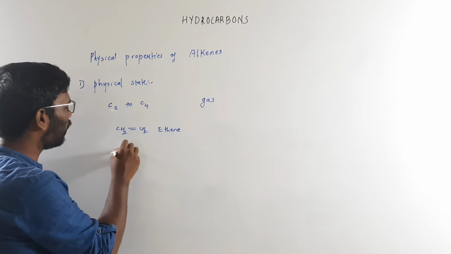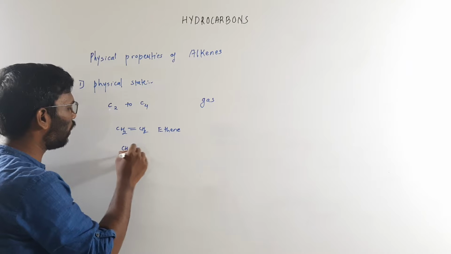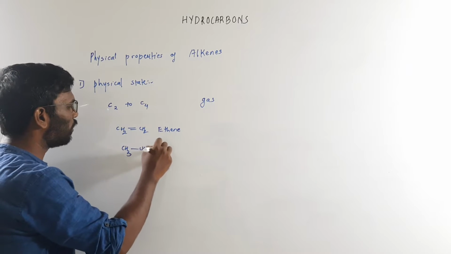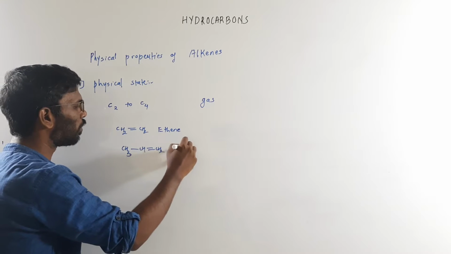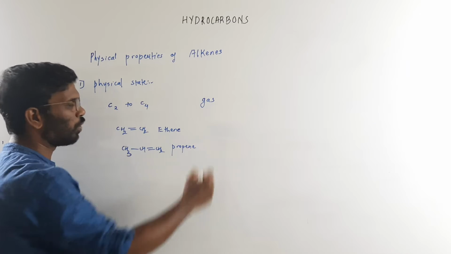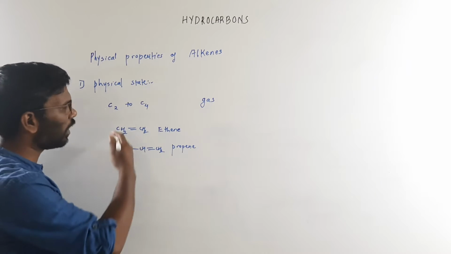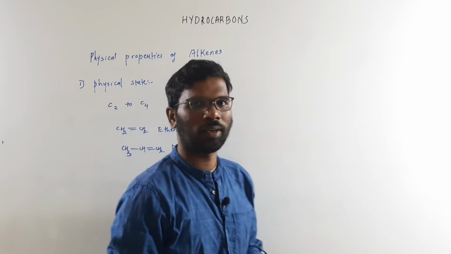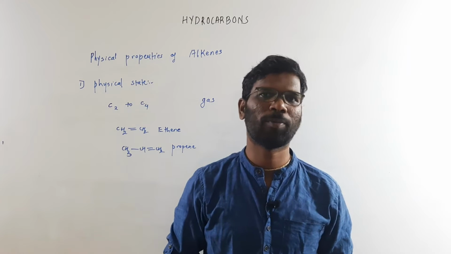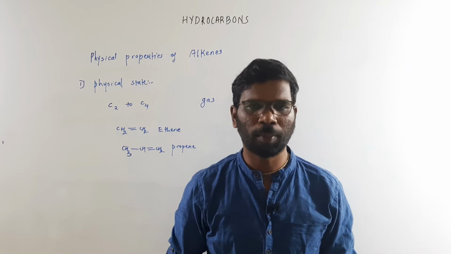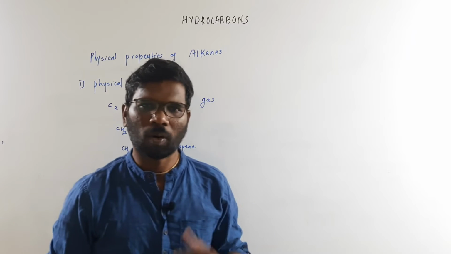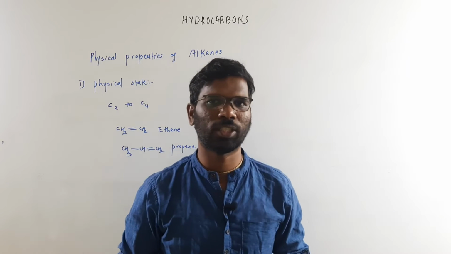Then other example is CH3, that is propene. This is also going to exist in the gaseous state, and the same way for carbon number 4, that is butene. It may be anything like butene or butanene. All these are going to be in a gaseous state.